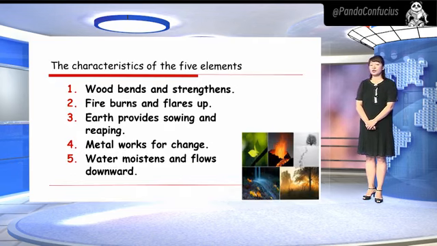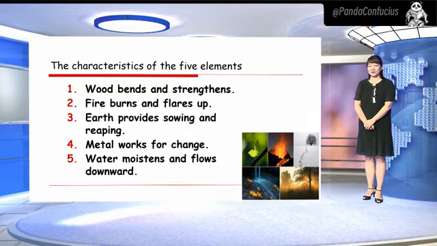So the characteristics of the 5 elements include: number 1, wood bends and strengthens. Number 2, fire burns and flares up. Number 3, earth provides sowing and reaping. Number 4, metal works for change. Number 5, water moistens and flows downward.